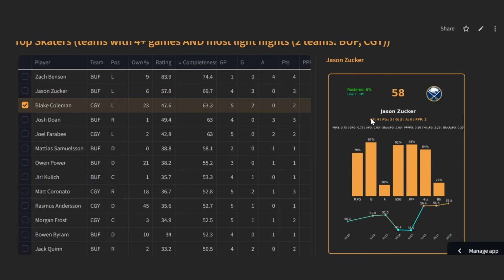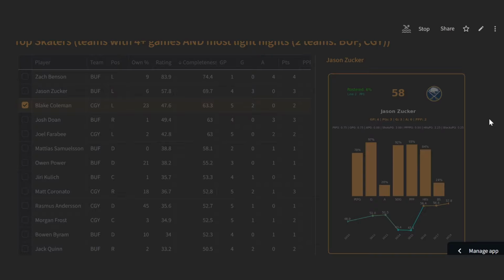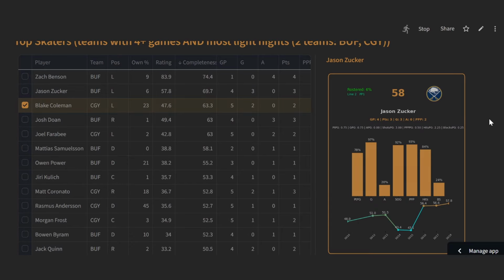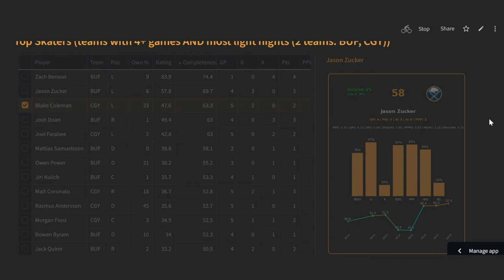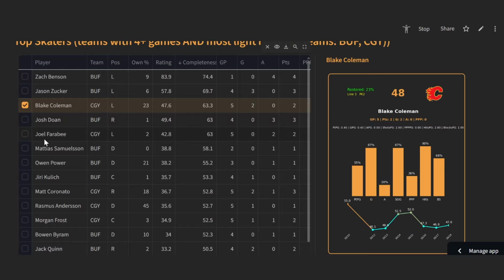You've got Blake Coleman, who's 3-position eligible. This is another setup for Calgary where you have a 4-game week, 3 light nights. Maybe you want to go out and grab somebody. There's not a ton here. Joel Farabee's available. Matt Coronado we'll get into in a second. Blake Coleman hasn't been the most offensively productive player, but look at the hits volume. 2.8 hits, 2.6 shots, and a block per game. So if he can start to add in some offensive production, now he's not getting any power play time, that's going to hinder his ceiling. But he is available pretty much in most leagues at 23% ownership.